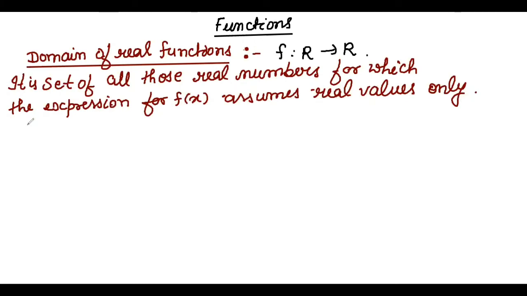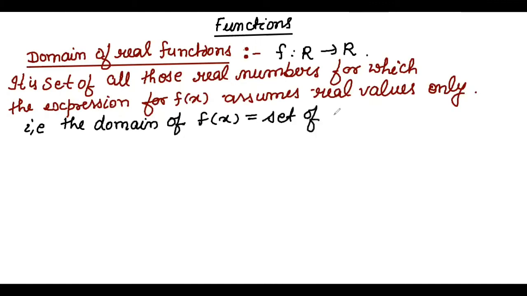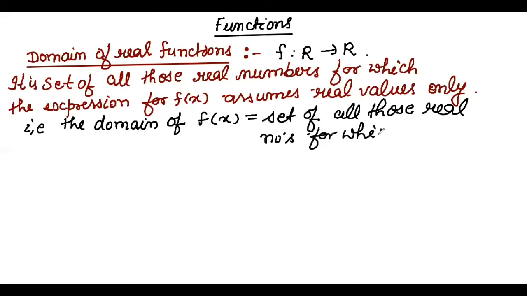In other words, we can say that the domain of f(x) is the set of all those real numbers for which f(x) is meaningful. We can get a real value after applying the x value. So this is the meaning.